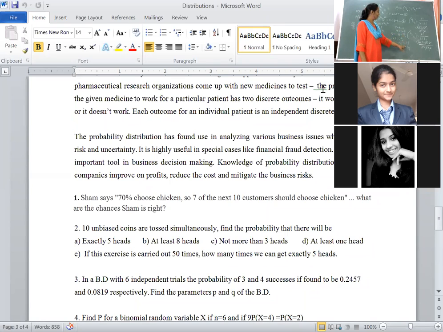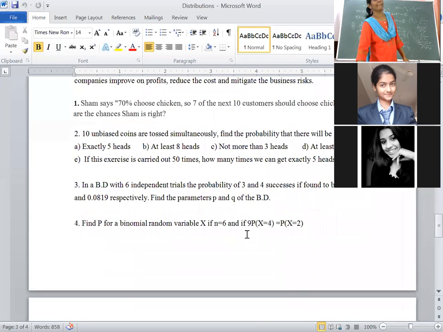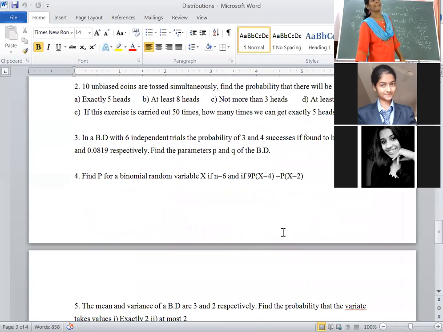If you add these two values, are you getting 1? Yes. That means your procedure is correct. Clear, students? Any query? Then go for the fourth problem. Shall I rub this? Solve the fourth bit.